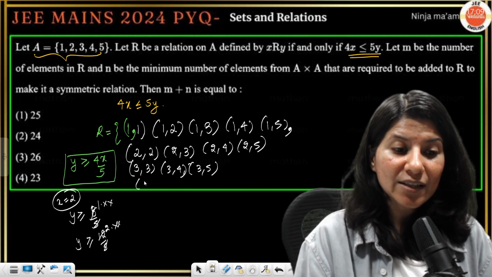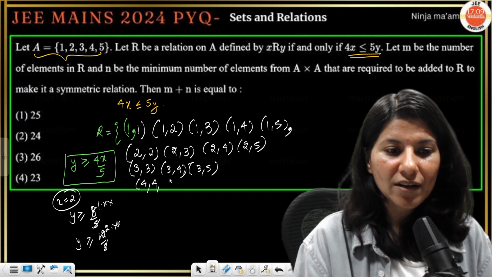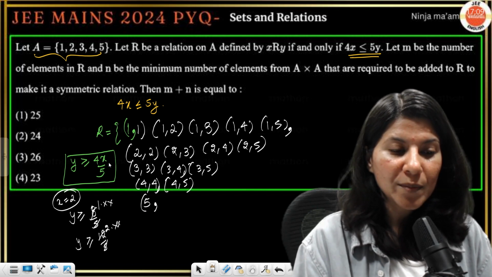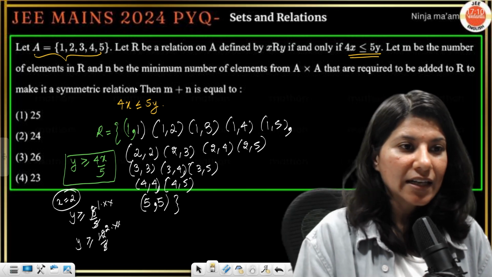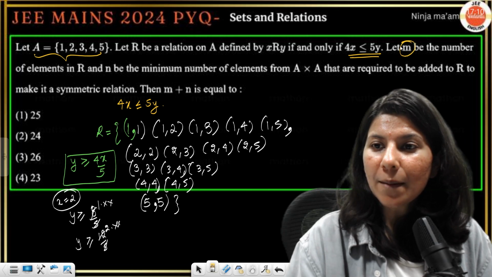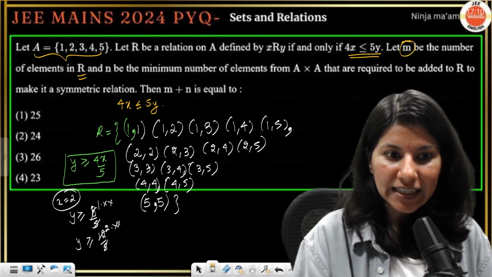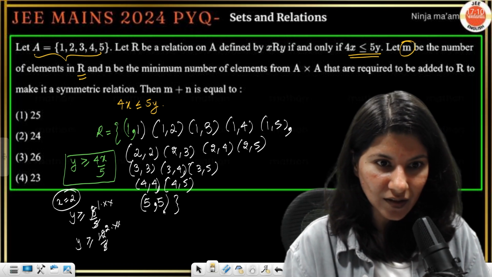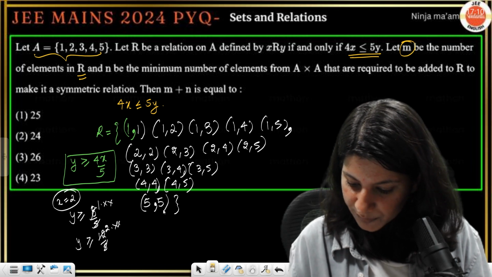You put x equals 4. So 4 4s are 16 by 5, 3 point something. So 4 comma 4, 4 comma 5. Then 5 comma 5 will be there when you put 5. Now to make it symmetric, just tell me, what are they asking? m is the number of elements in R. How many elements are there? So ma'am, 5 plus 4, 9. 9 plus 3, 12. 12 plus 3 is 15. 1 comma 1, 2 comma 2, 3 comma 3, 4 comma 4, hold on.